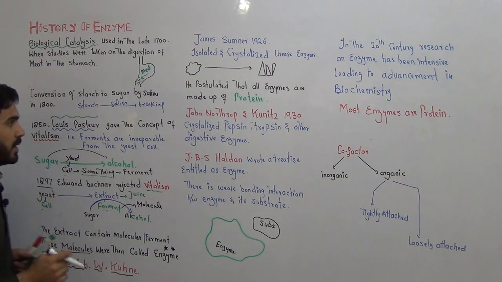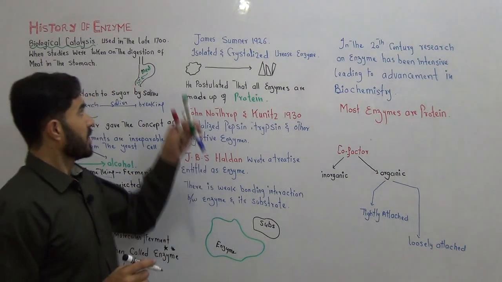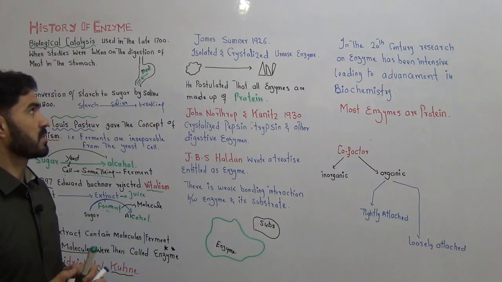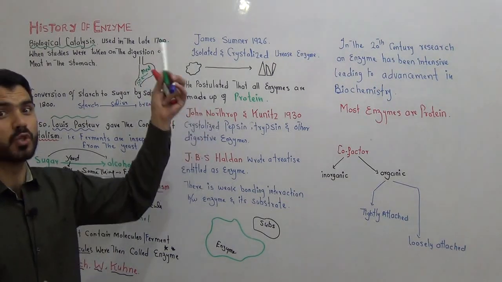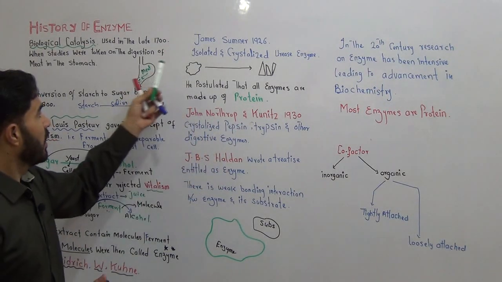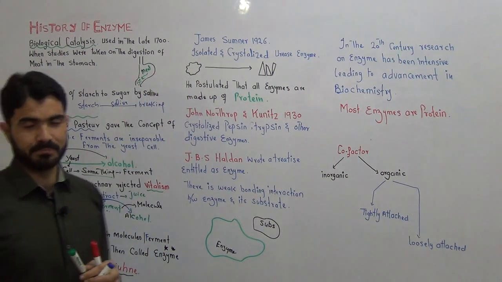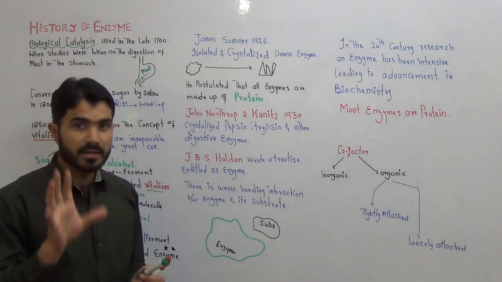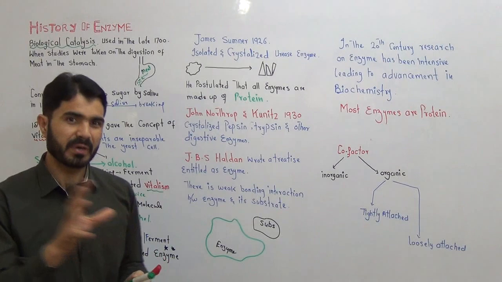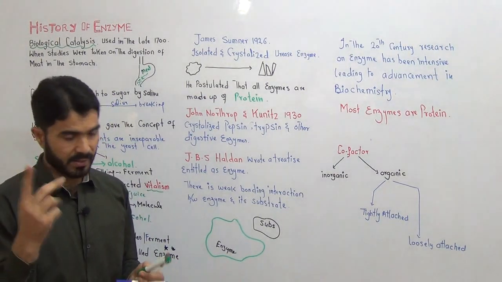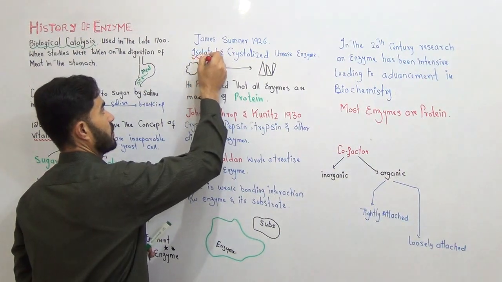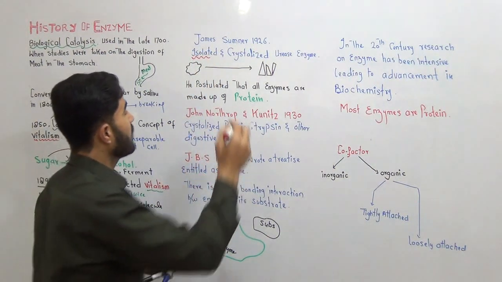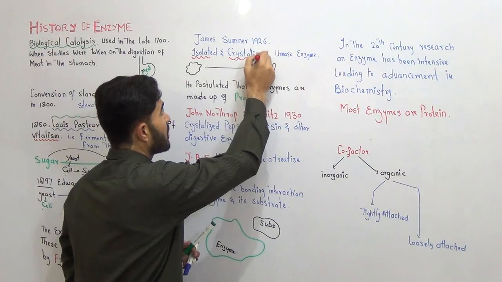Okay, fine. Now another scientist came, his name is James Sumner, in 1926. What he did, he isolated, which means he separated the enzyme. First, he separated the enzyme, and also he crystallized it.